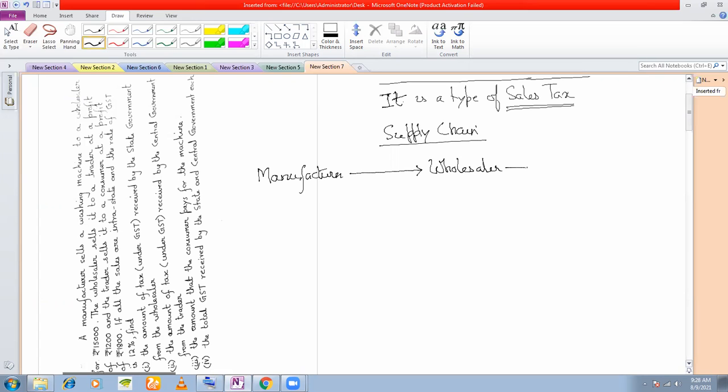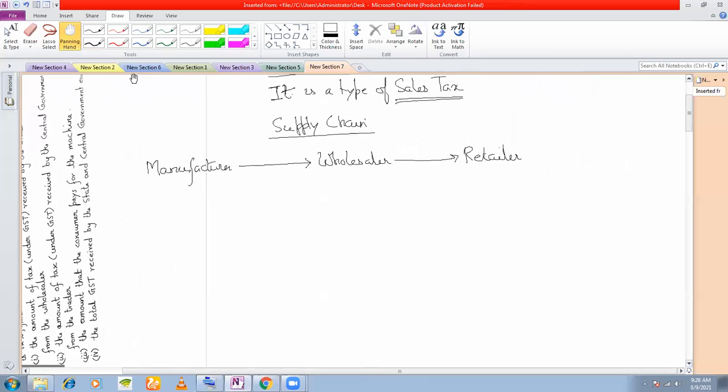And what is the wholesaler doing? He is selling to the retailer. Distribution of product. Yes. And what is the retailer doing? Selling it to the consumer. Consumer. This chain that I have drawn is called the supply chain. So whenever you are doing this kind of problem, always try to construct the supply chain.